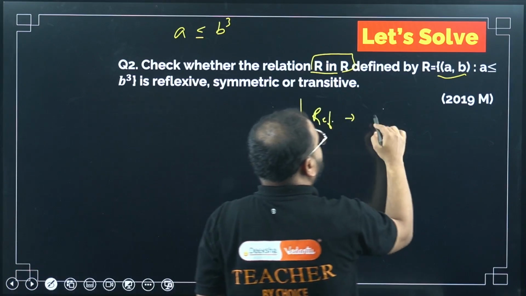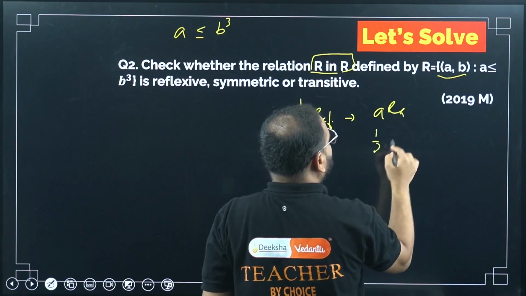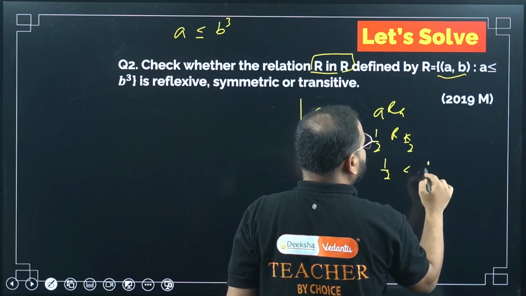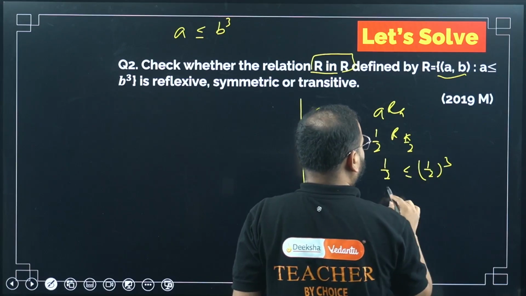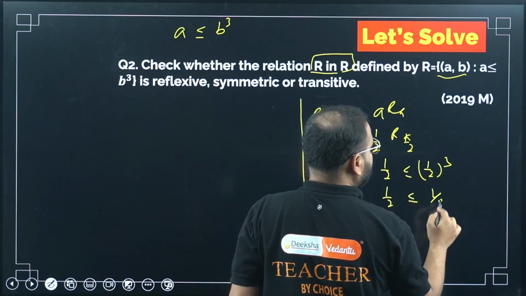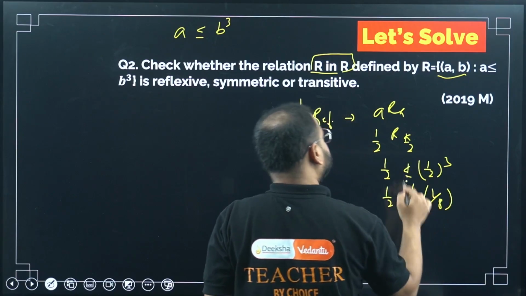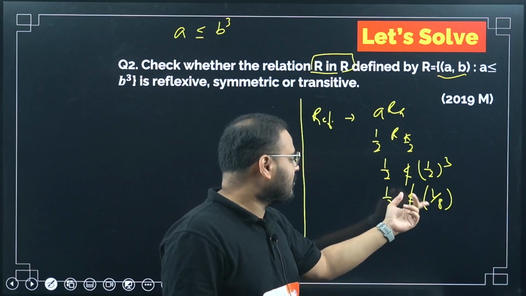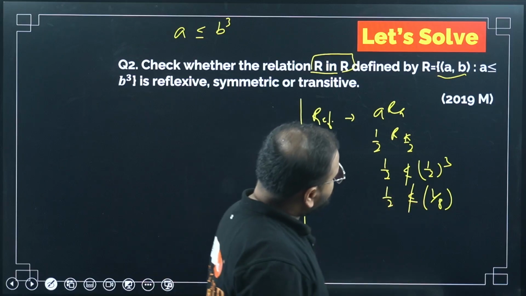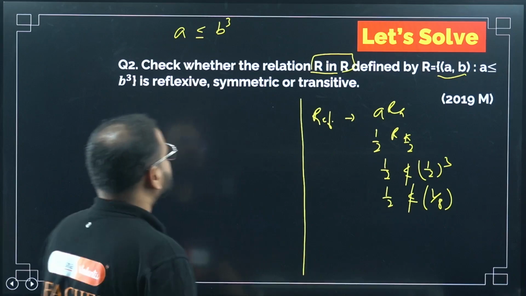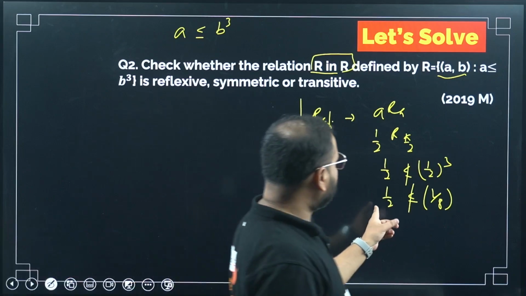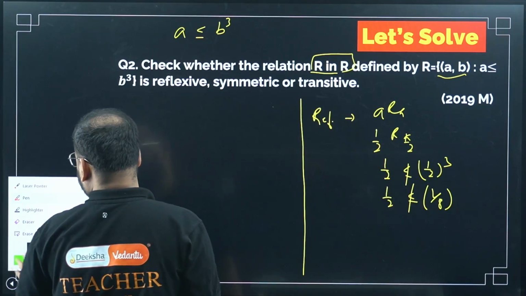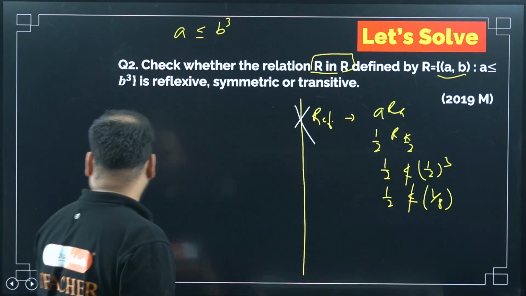Reflexive means what? Again ARA. So 1 by 2 R 1 by 2 means is 1 by 2 less than 1 by 2 cube? 1 by 2 less than 1 by 8. Is it true? No, sir. 1 by 2 is more than 1 by 8, right? 1 by 2 is 0.5. 1 by 8 will be 0.1 something, correct? So it is not less. It is greater than. So not reflexive. Reflexive not possible. Okay, what about the next one?